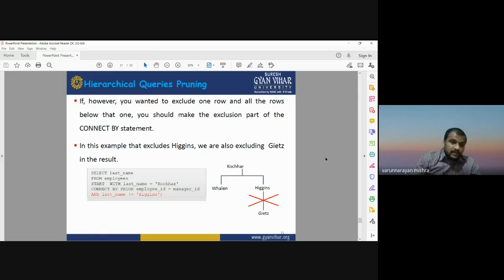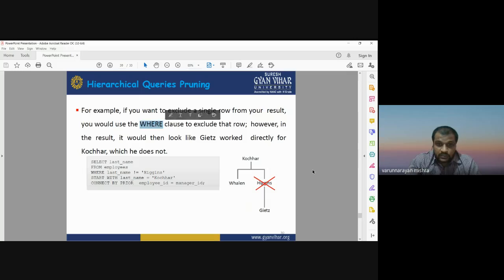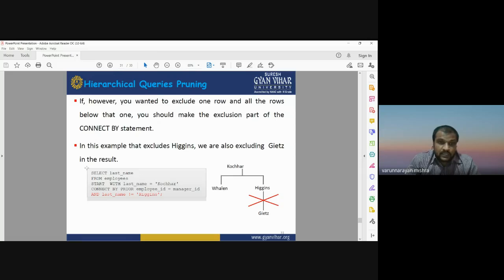In this example that excludes Higgins, we are also excluding Gates in the results. So depending on the requirement, if you want to remove specific information, you go for the where clause. If you want to remove the entire connection, you go for the connect by statement.